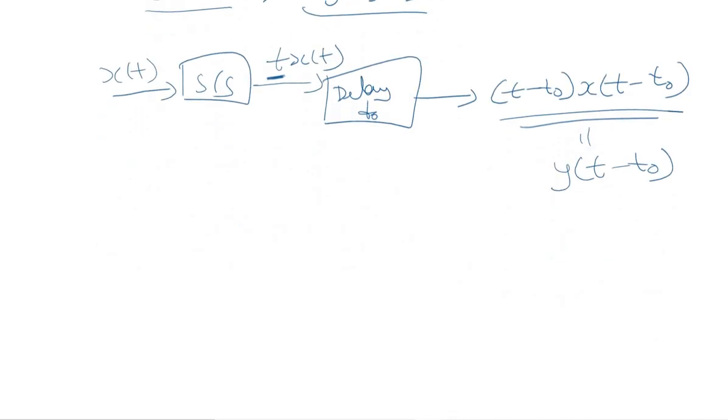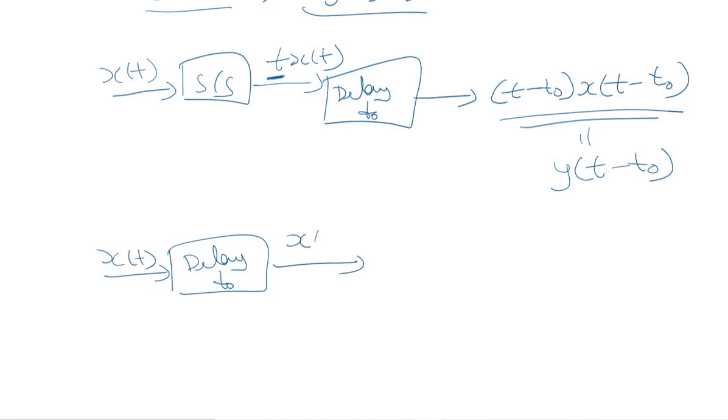Similarly, let us find out the response to the delayed input. First we provide the delay by t0 to the input signal. The output will be x(t − t0), and then we pass this delayed input to the system. What will be the expected output?